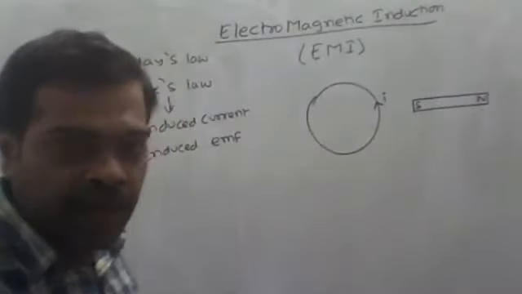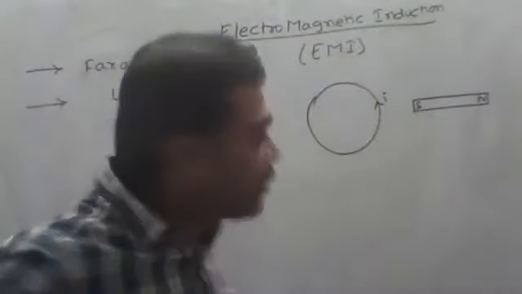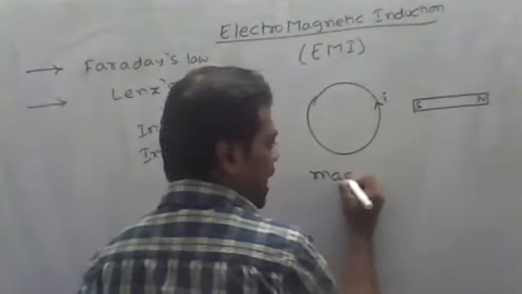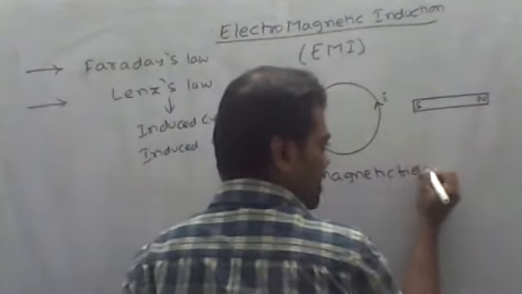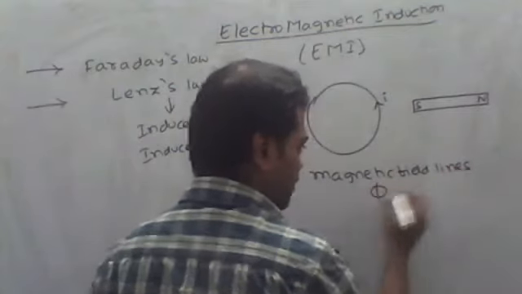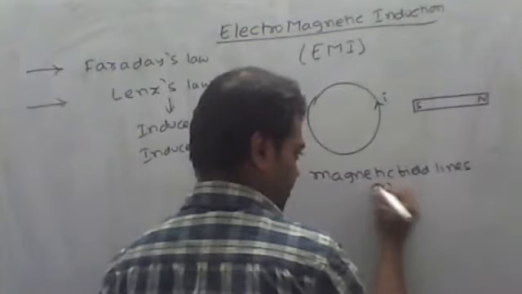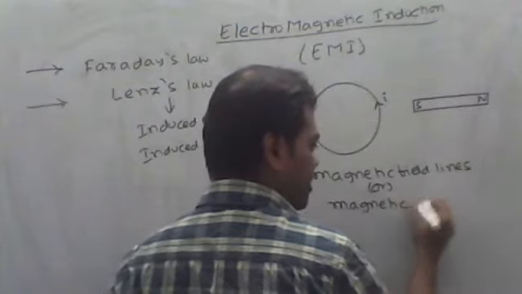Now, with respect to the induction, we have two parameters: the magnetic field lines, which we call phi, or we can call them magnetic flux.